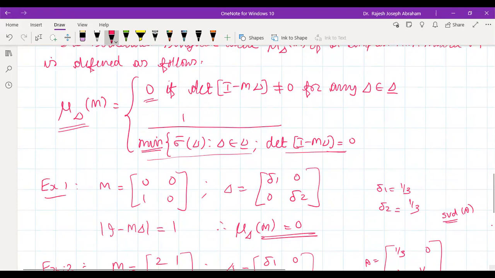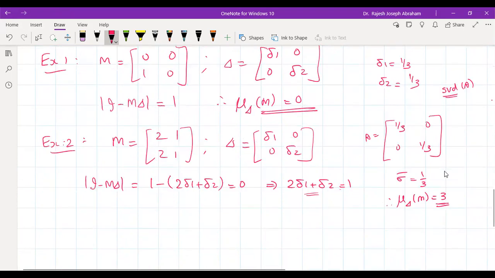You will get that as 3. Is that okay? You can try in MATLAB also and get convinced. Feed your A matrix 1 by 3, 0, 0, 1 by 3, because this was the delta we considered. Now if you assume your perturbation is 1 by 4, see what happens. If this is 1 by 4 and this is 1 by 4, the value will change. So it depends on the perturbation values actually.